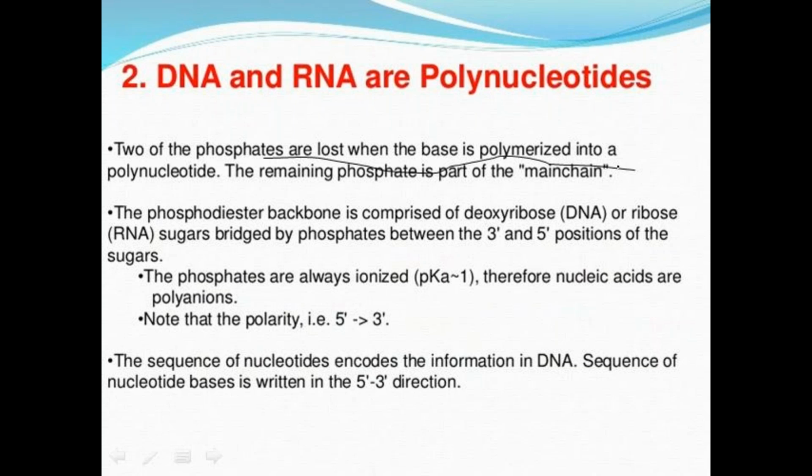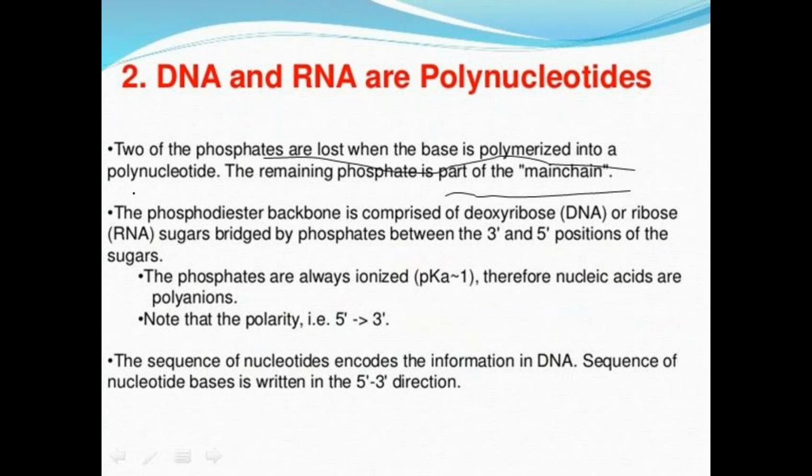During the formation of polynucleotides, two phosphate groups are lost, and the remaining phosphate groups form the main chain, that is the backbone chain.